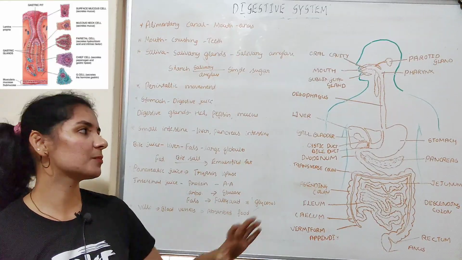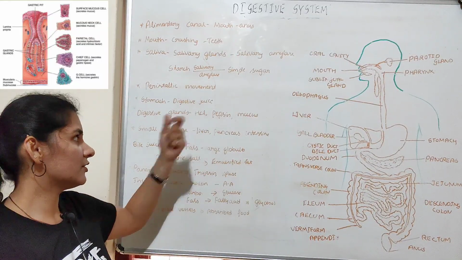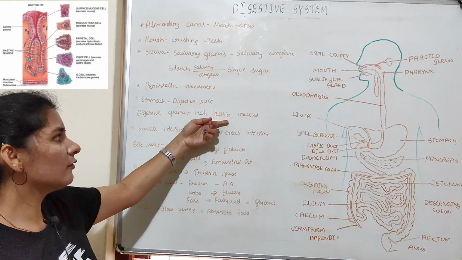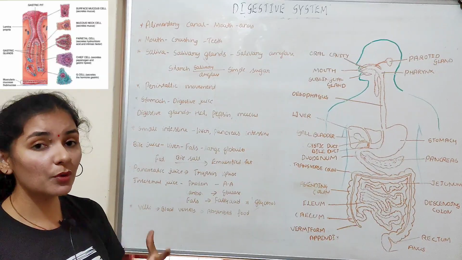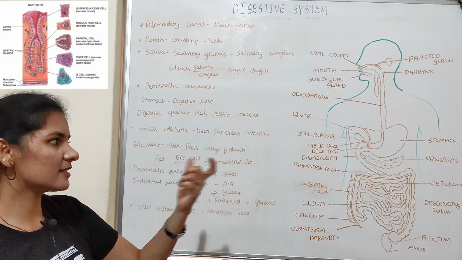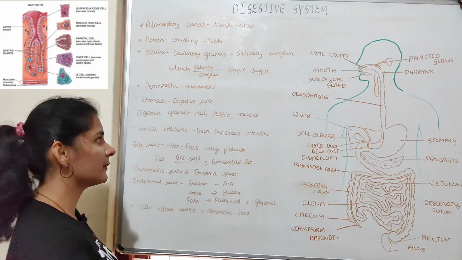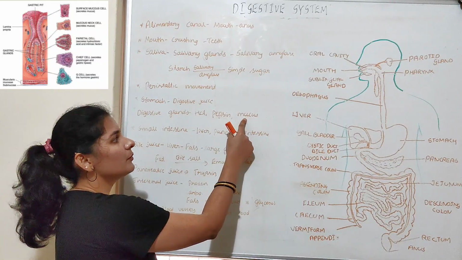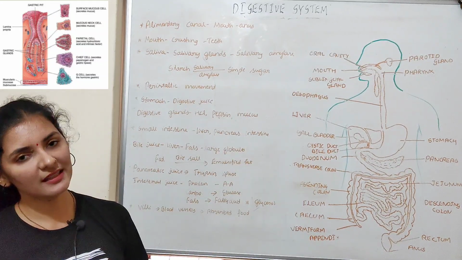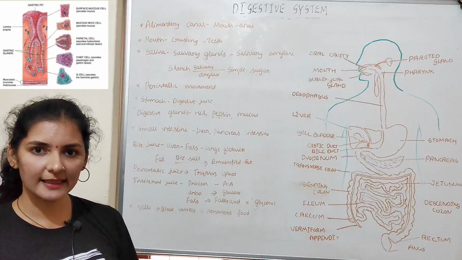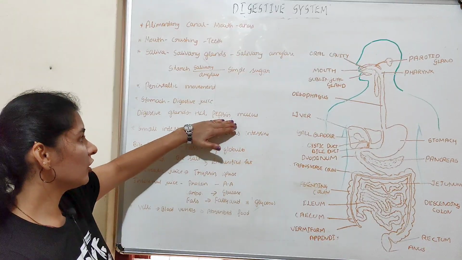Yes, acid is produced in the stomach, that is hydrochloric acid, and it also has a pepsin enzyme, which is a protein digesting enzyme. So in the stomach we have a protein digesting enzyme known as pepsin, and mucus is also produced by the cells of the gastric gland. First we'll talk about the pepsin.